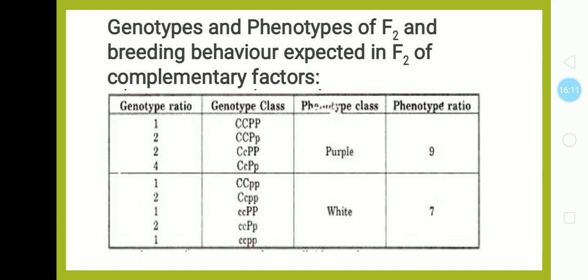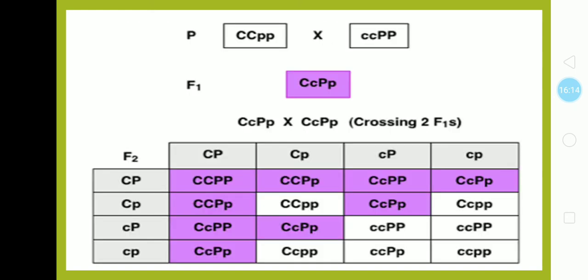It can be understood with the help of this colorful diagram. You can see the 9 cases which are purple colored in this chart. Those 9 cases have dominant capital C gene and dominant capital P gene in homozygous or heterozygous condition and develop into purple, and the remaining, homo or hetero but with only a single gene dominant, cannot develop purple color.